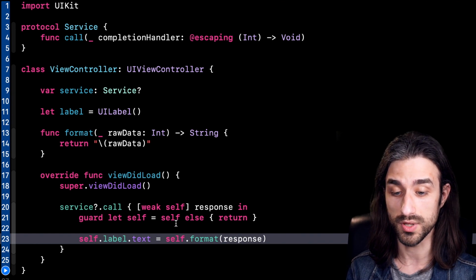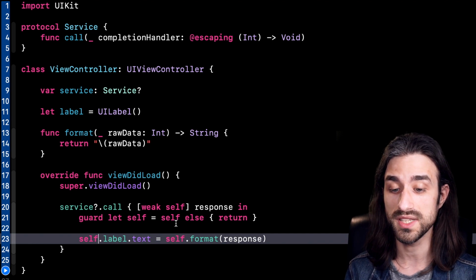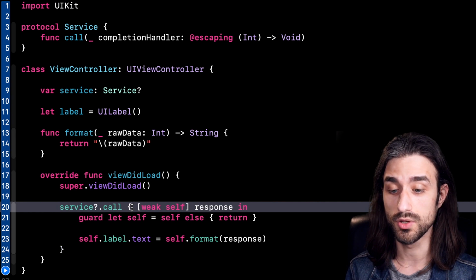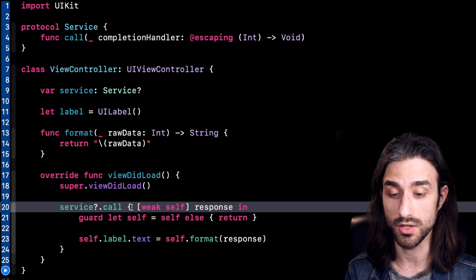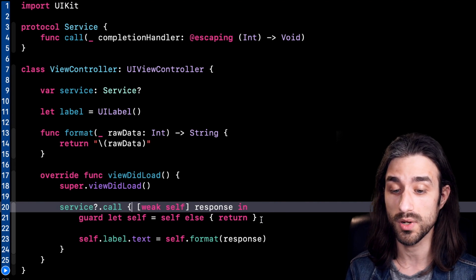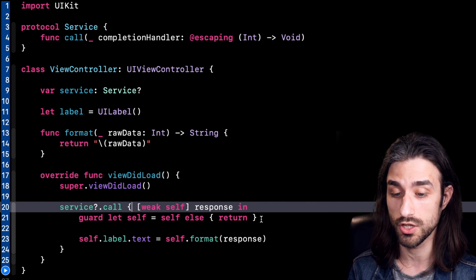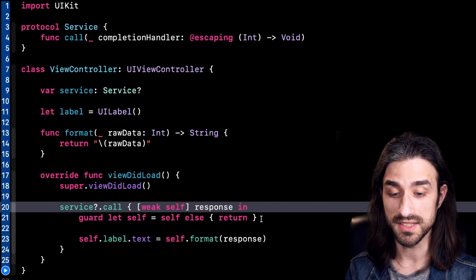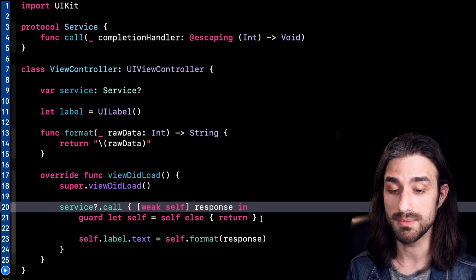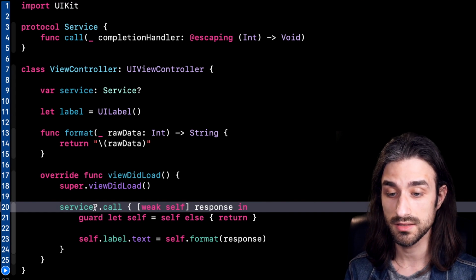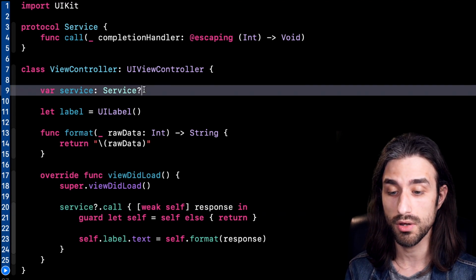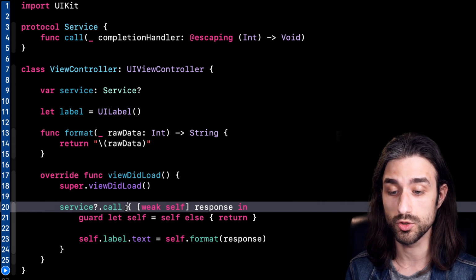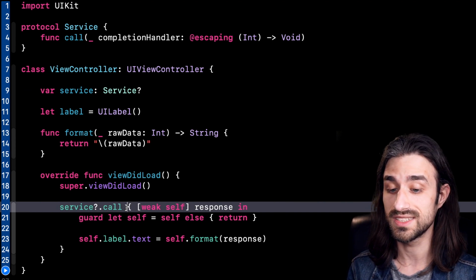And what's nice with weak self is that since we are no longer retaining a strong reference to self in the closure, well, there is no longer a risk of creating a retain cycle. But on the other hand, we've seen that we had to introduce some extra syntax in order to deal with the potential nil value. And in a situation like this, we might argue that it doesn't really make sense to have this extra code, because actually, since the service is owned by the view controller, well, we know that when the closure is going to be called, the view controller will still be in memory.